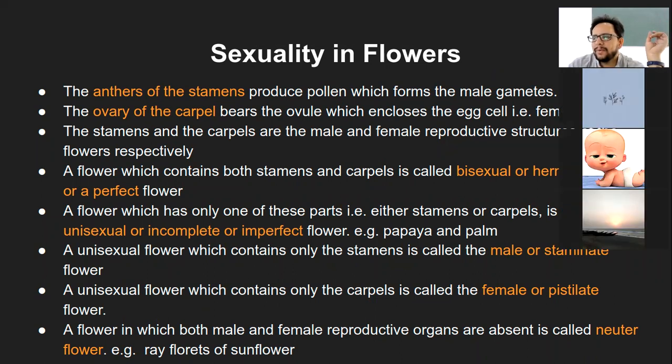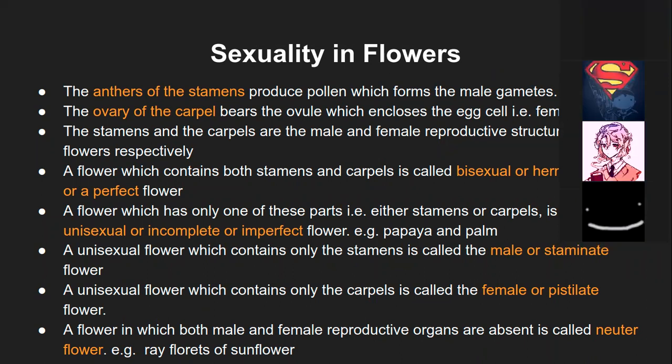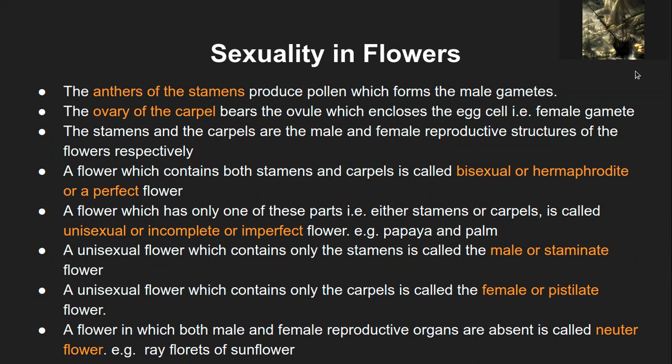Yes, Yajnesh. So, suppose there is a plant which has both the male and the female reproductive organs, and there are a few flowers where one flower will have the male and one flower will have the female, right? Yeah. So, the fertility rate in the separated ones will be less than the ones which are in the same flower, right?